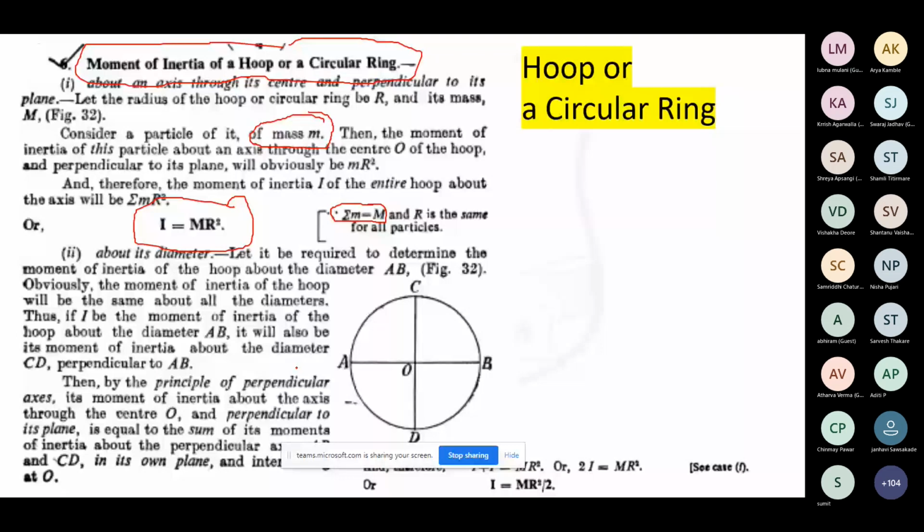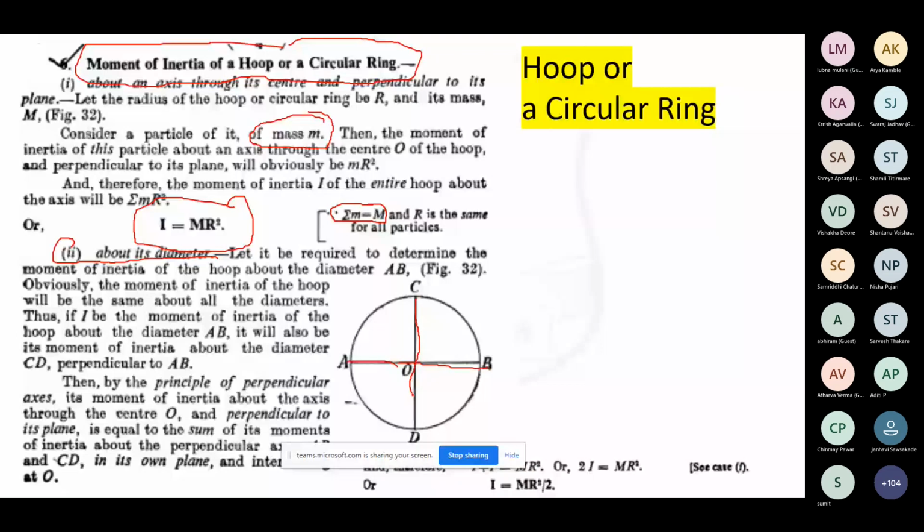So how can you find that? So here we need to consider, we know that there are the two, I mean to say the perpendicular axis theorem. That is what we need to draw the diameter which is passing through the center, okay, of that particular ring. So here the moment of inertia of the hoop which we consider along the diameter, that diameter is AB over here, and another diameter we consider is CD, okay. And the axis which is passing through the center, that is O.